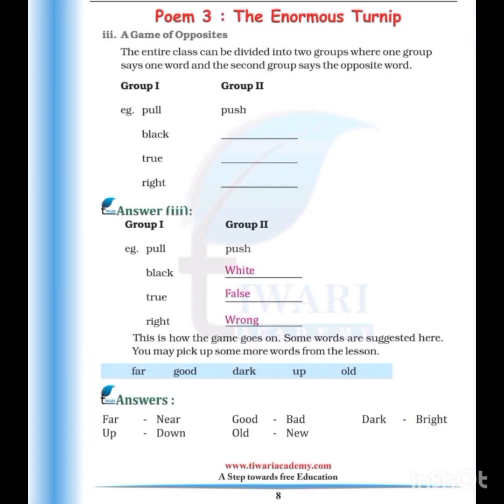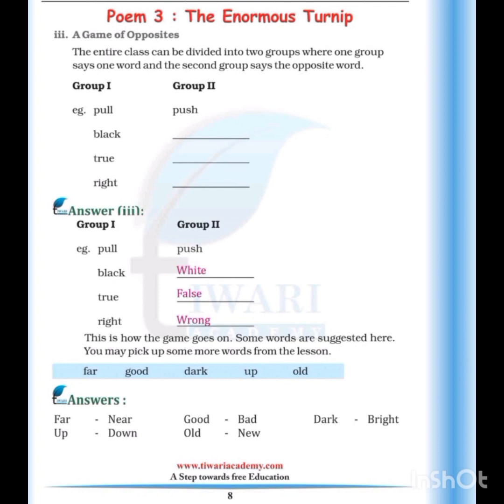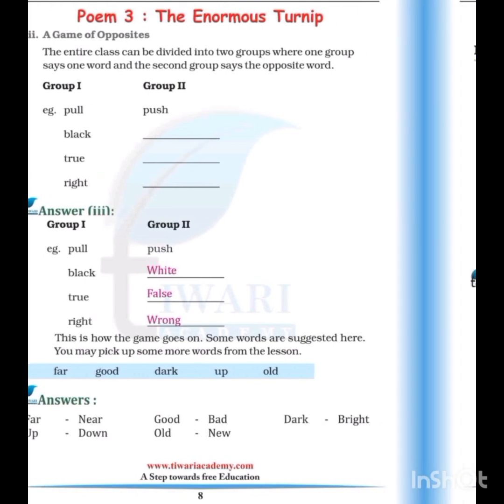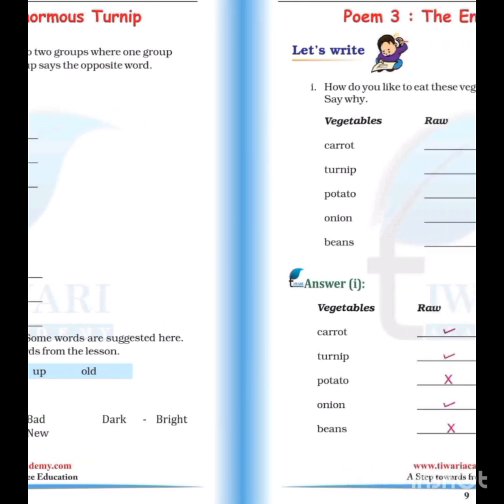Okay. Next is a game of opposites like pull, push. So the entire class can be divided into two groups where one group says one word and the second group says the opposite word. Pull, push, black, white, true, false, right, wrong. So this is how the game goes on. Some words are suggested here. You may pick up some more words from the lesson. So far, near, up, down, good, bad, old, new, dark, bright.